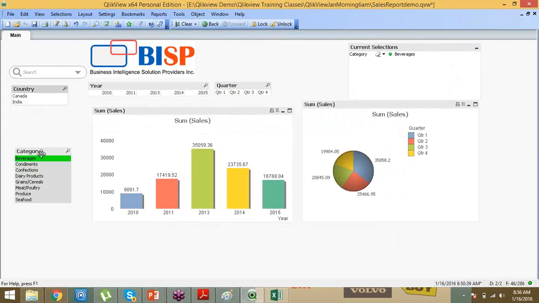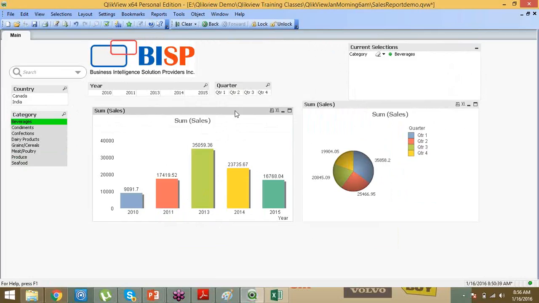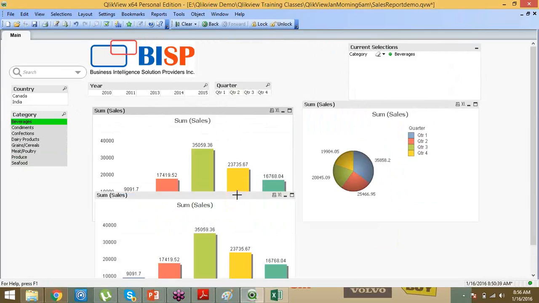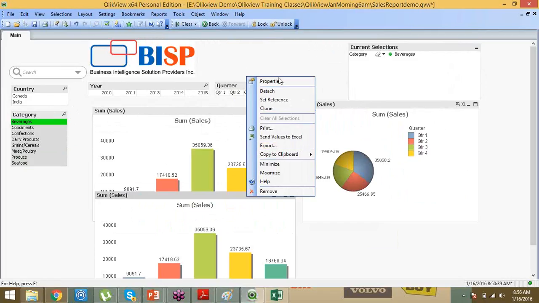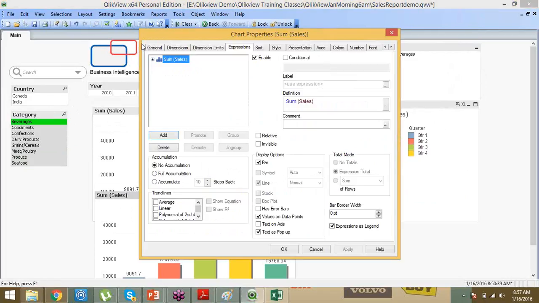Country wise. I want to change this chart to something else, as a line chart, suppose. So I will go with one line chart also.